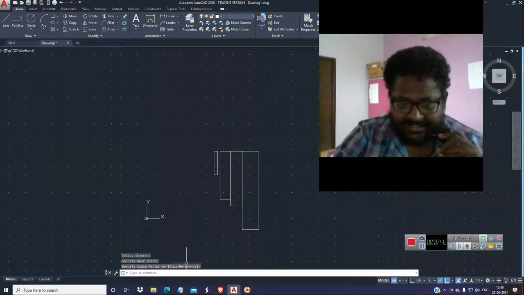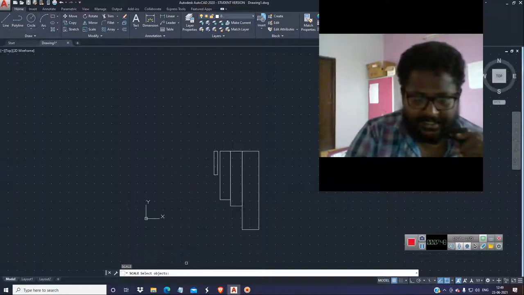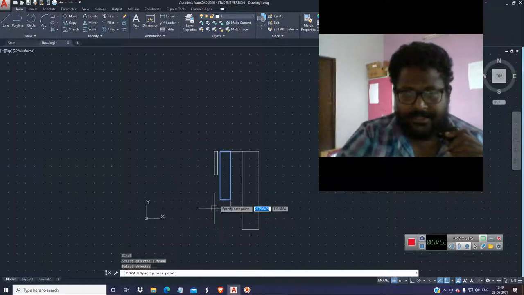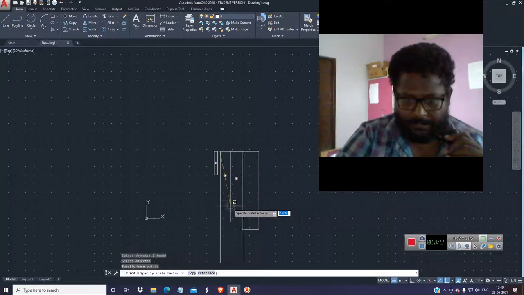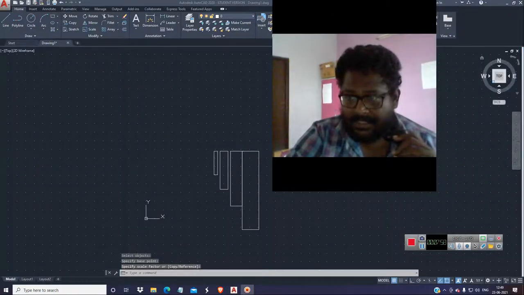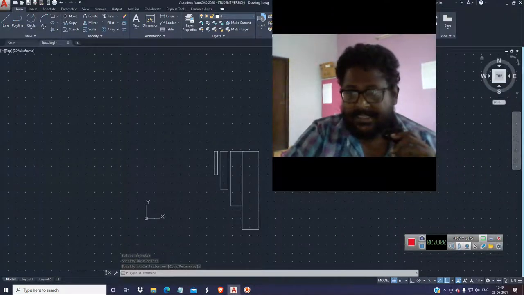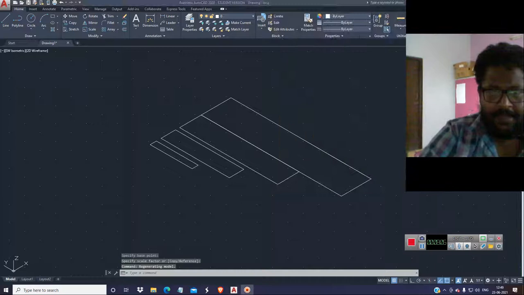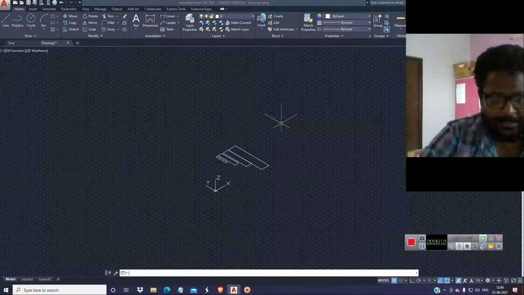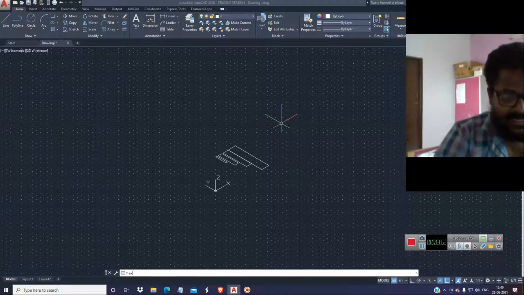And another thing, you just type it again, and this may be the same. But when you take it to 3 dimensions, the same thing happens. Mainly when you extrude these things, you just type an extrude command, ext.